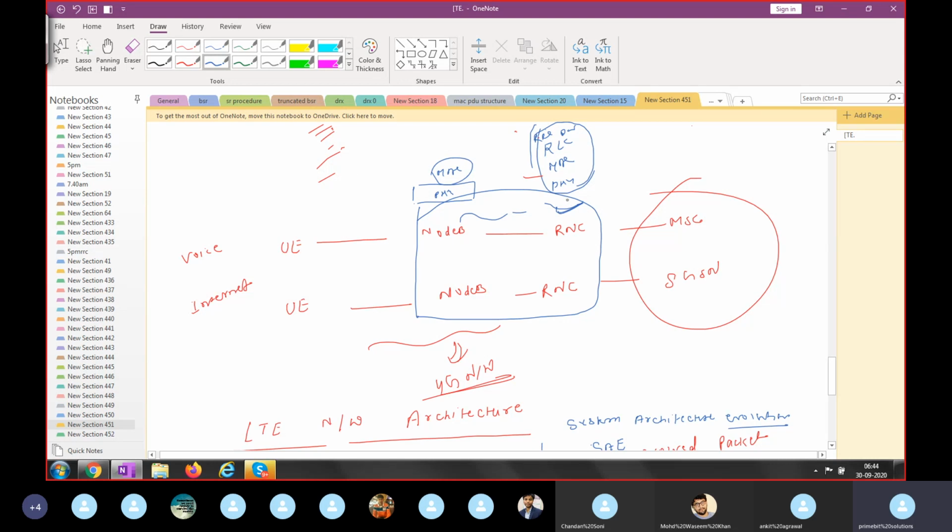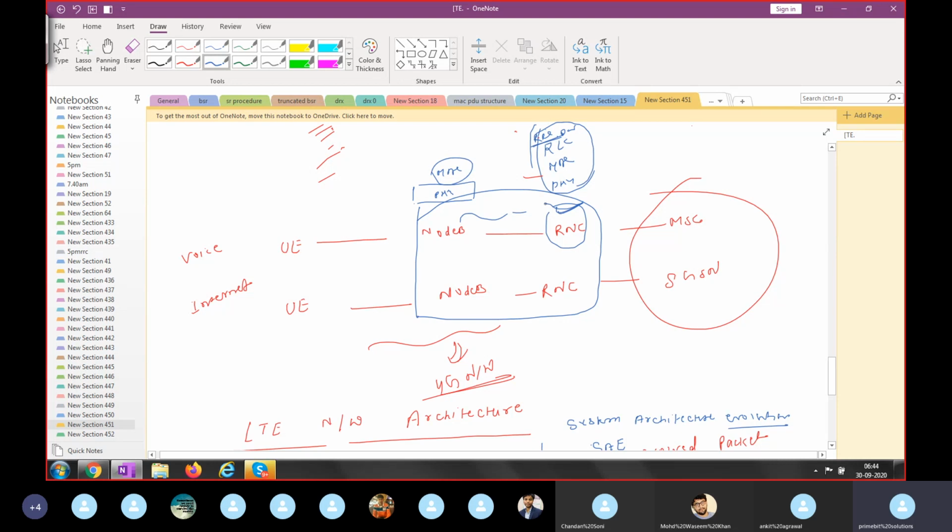So these entire layers, RRC, RLC, MAC, physical, this is the functionality of the RNC. If I am telling RNC is not available in the RAN, who will perform the RNC task? Because it's an RRC layer job, who will perform the radio resource management task? I will tell now what is RRC, RLC, MAC, just within 10 minutes only.